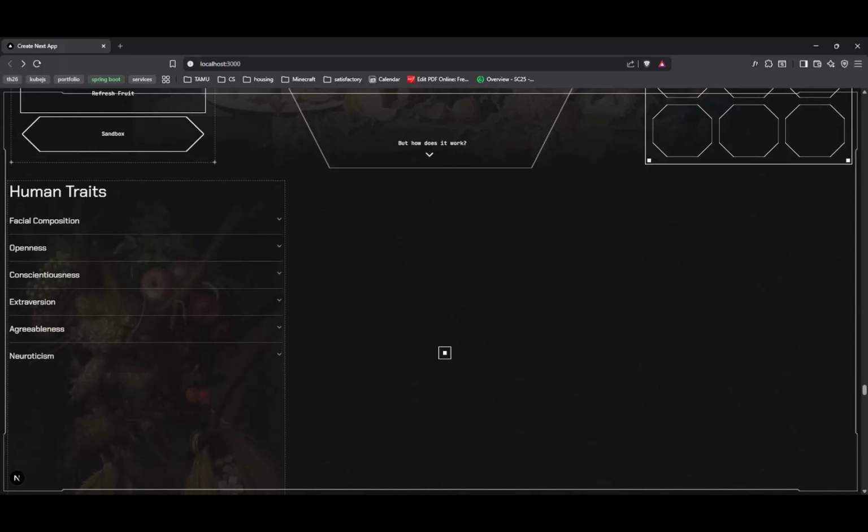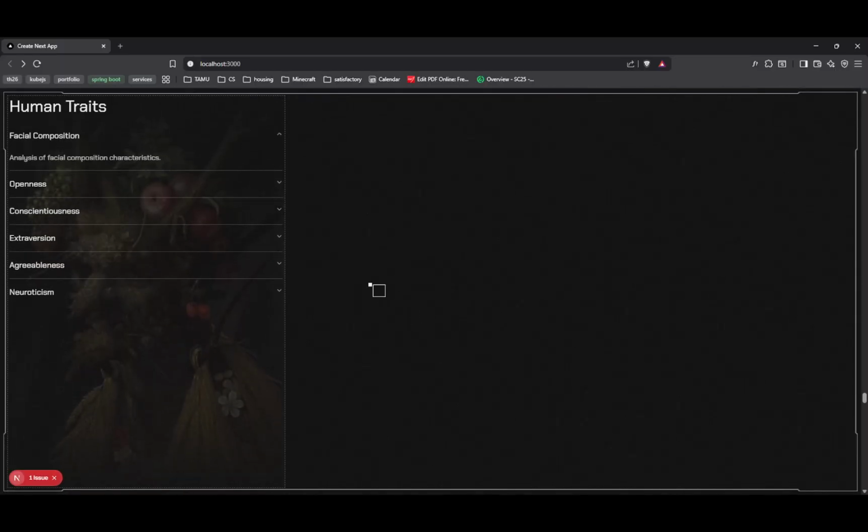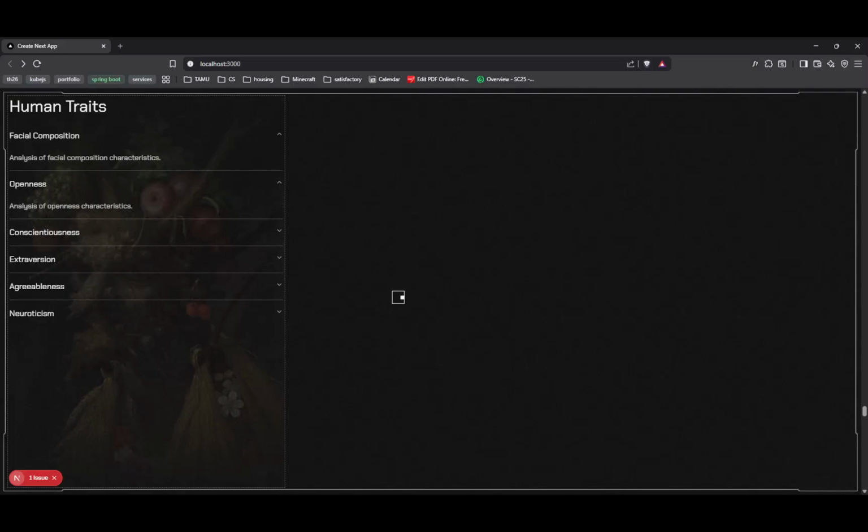But how does it work? First, we take human traits such as facial composition, openness, conscientiousness, extroversion, agreeableness, and neuroticism, a combination of external and internal characteristics of a person.